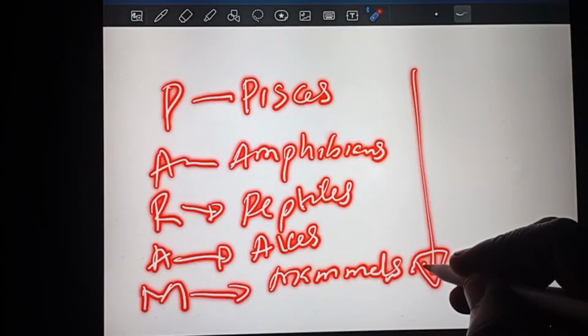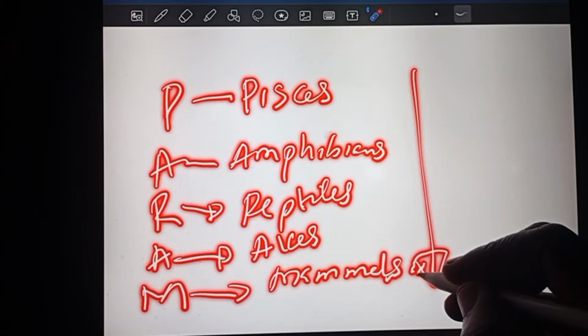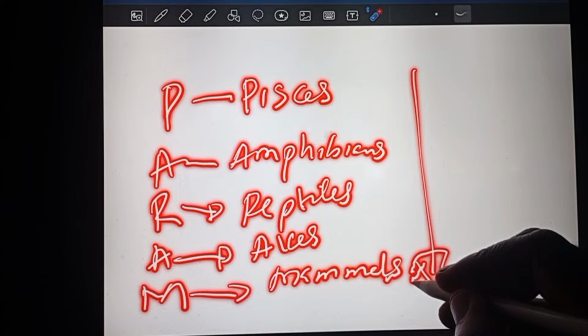So this is the correct evolutionary trend for the 5 classes of vertebrates. The least primitive should be mammal, the most primitive should be Pisces, the most advanced mammals.